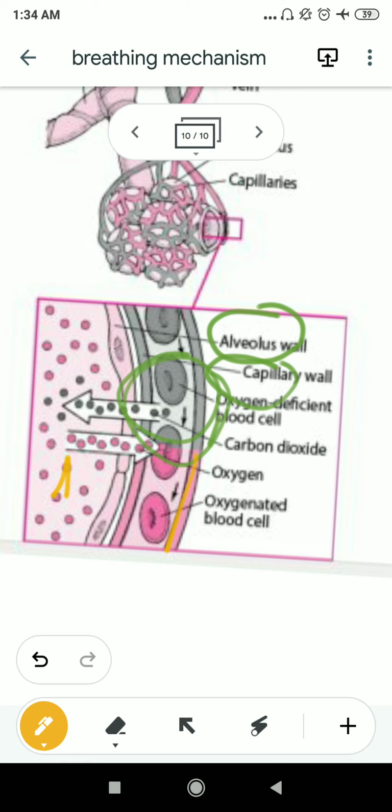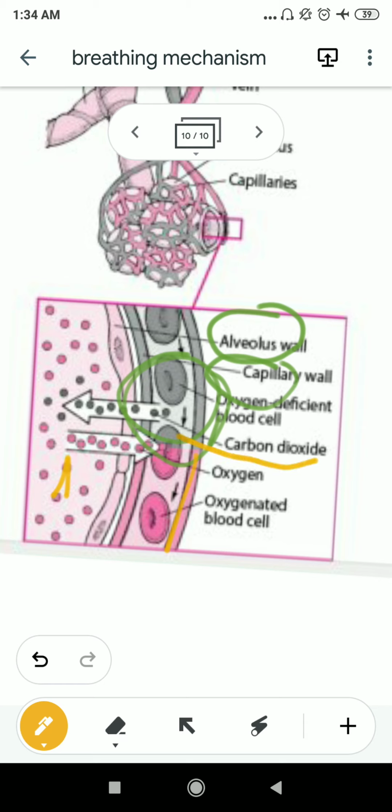Now what happens when the concentration of oxygen is more in the alveoli and less in the blood capillary? Then the oxygen will diffuse out from the alveoli into the blood. And when there is a huge concentration of carbon dioxide in the blood and less concentration of carbon dioxide in the alveoli, then